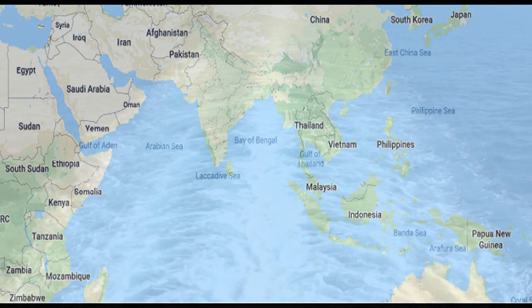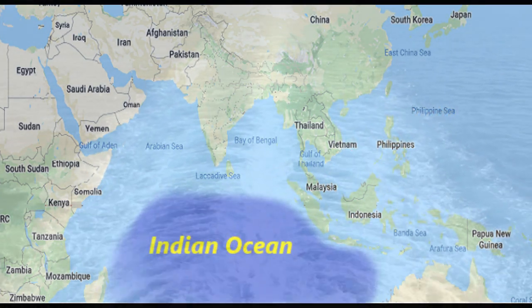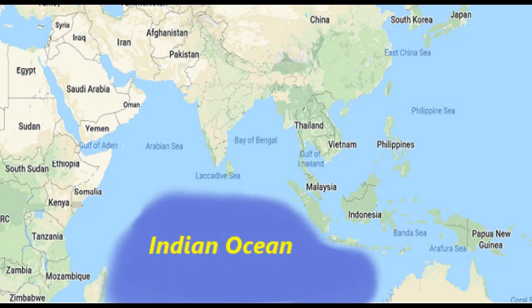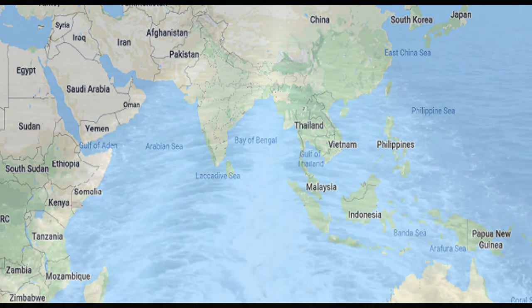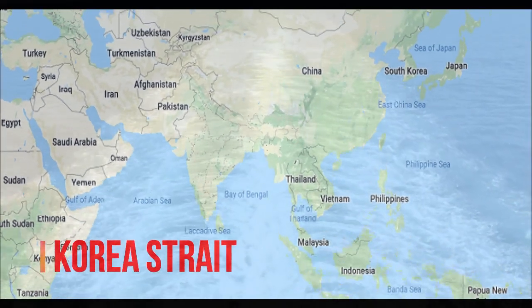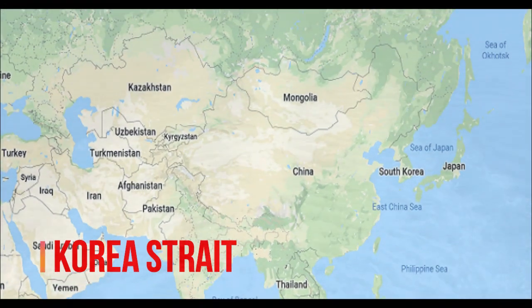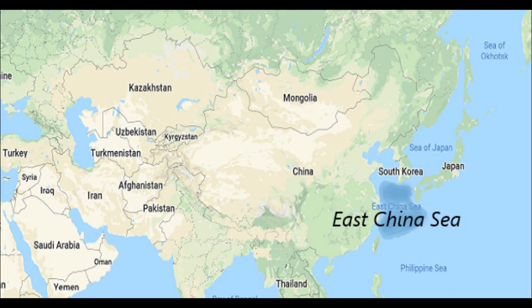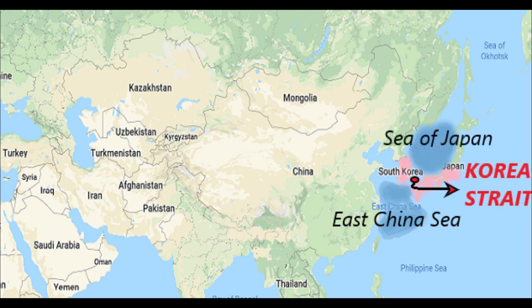Now the next strait is Sunda Strait, which connects the Indian Ocean to the Java Sea and separates Sumatra Island from Java Island of Indonesia, and it is the shallowest strait of the world. Now moving towards the east of China, here is Korea Strait. It connects the East China Sea to the Sea of Japan, and it separates South Korea from Japan.